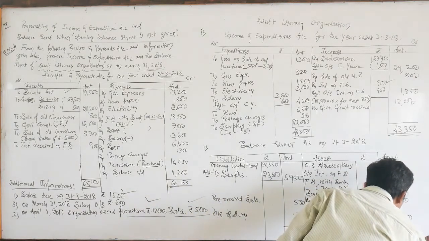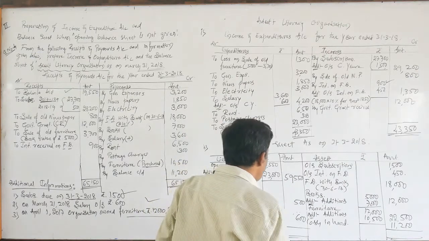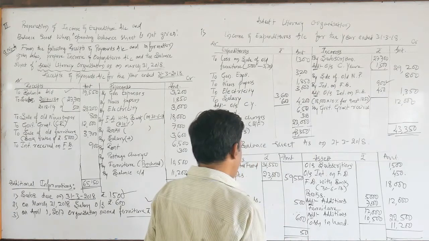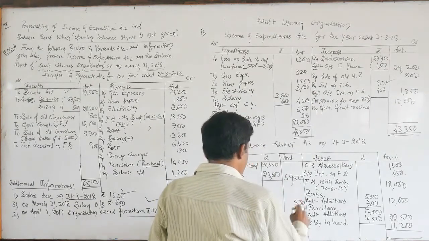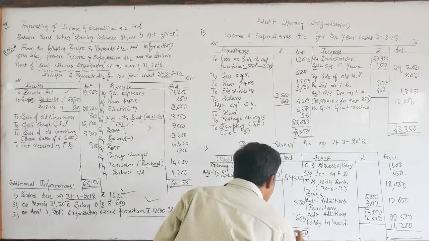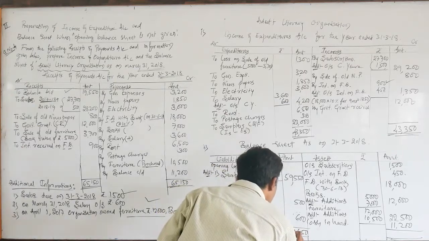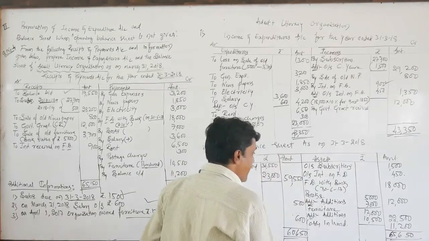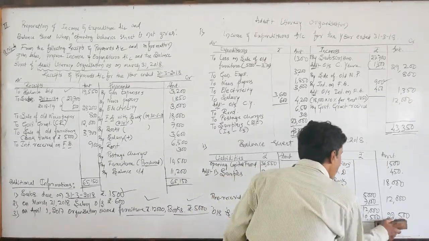Make it total on both sides. Balance sheet should be equal. Okay, dear students, here we made some mistake. I'll show you what we have made.